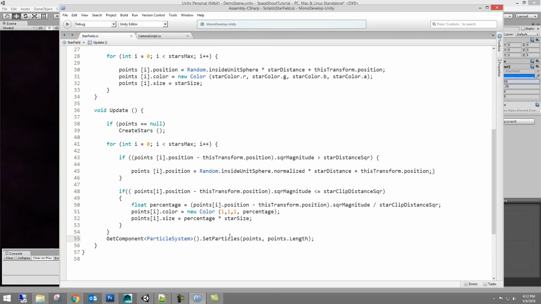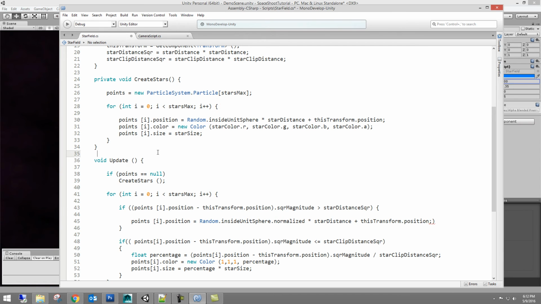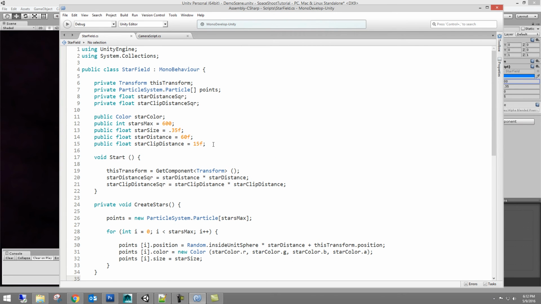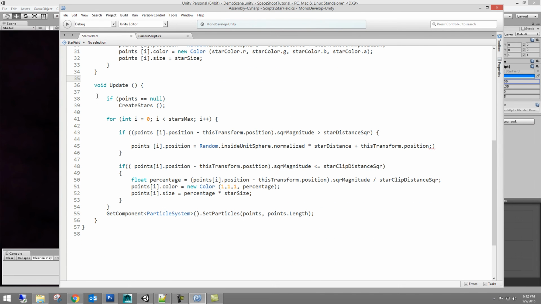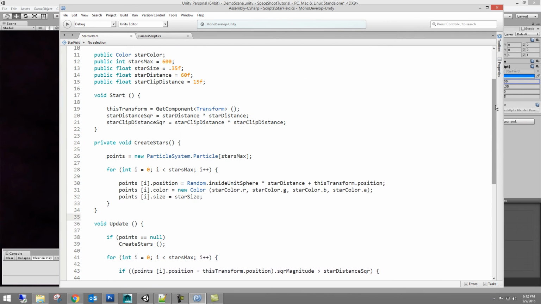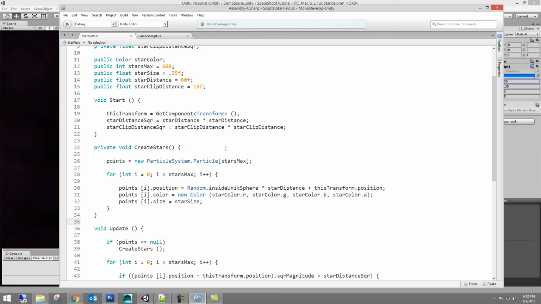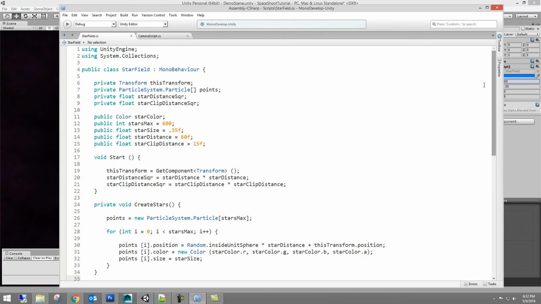Basically, we're telling the particle system you're going to have this many points or particles that we've already established in the script. So there it is. The script is done. There's the last update function right here. I'll scroll up just a little bit. There's our create stars method. And then there's the start function right there.